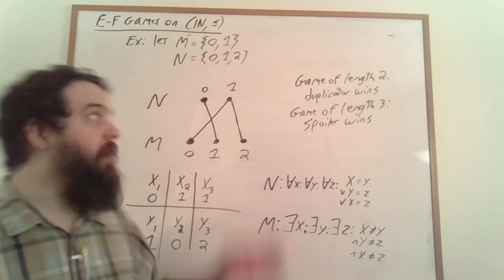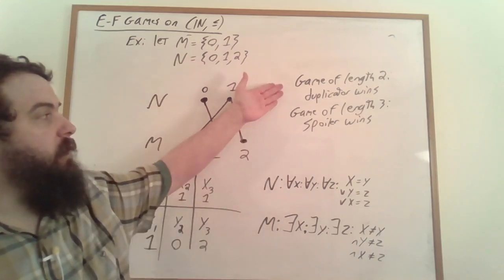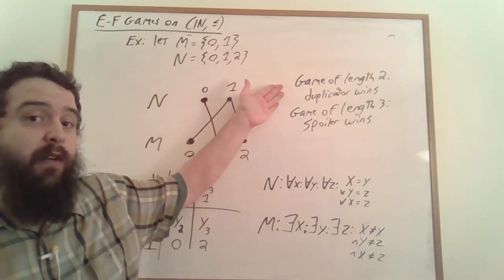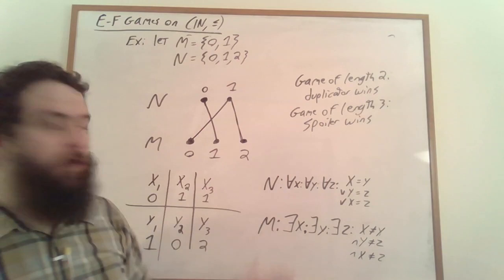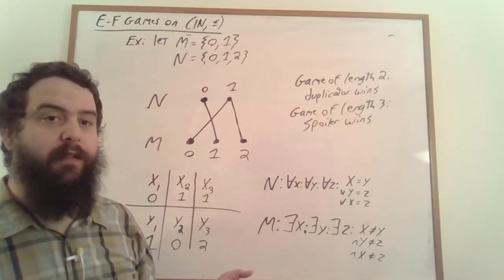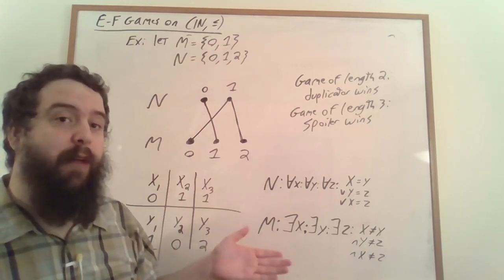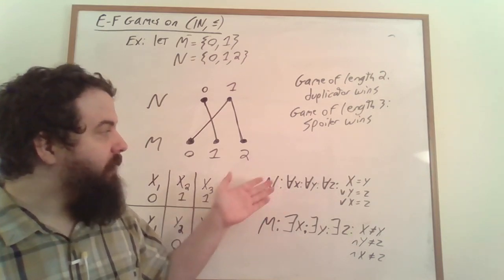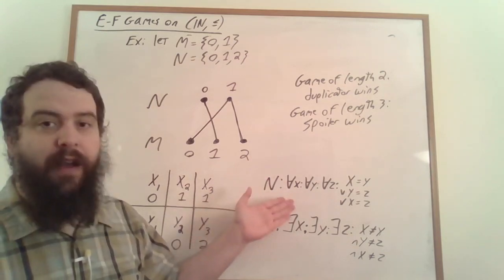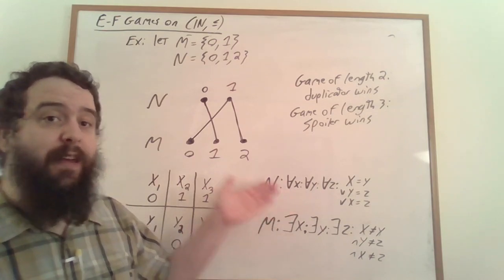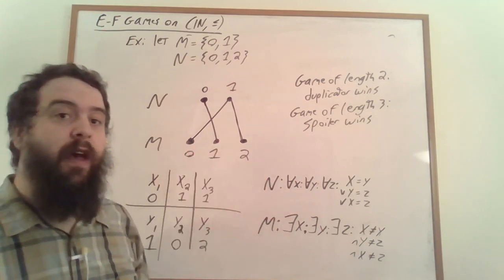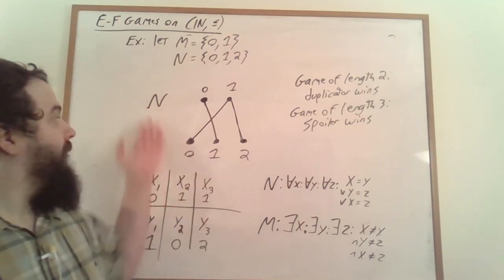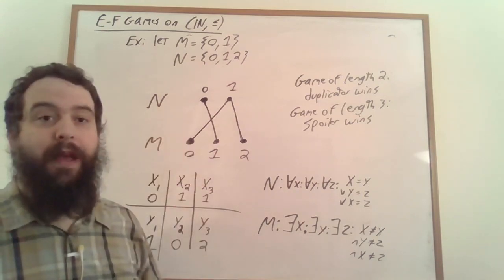On the other hand, we've also shown, because Spoiler does not have a winning strategy on the game of length 2, that these are in some sense the shortest formulas, in terms of quantifier depth specifically. We can't have a formula of quantifier depth 2 that distinguishes these two structures. Every formula of quantifier depth 2 that's true of N is also true of M, and vice versa.